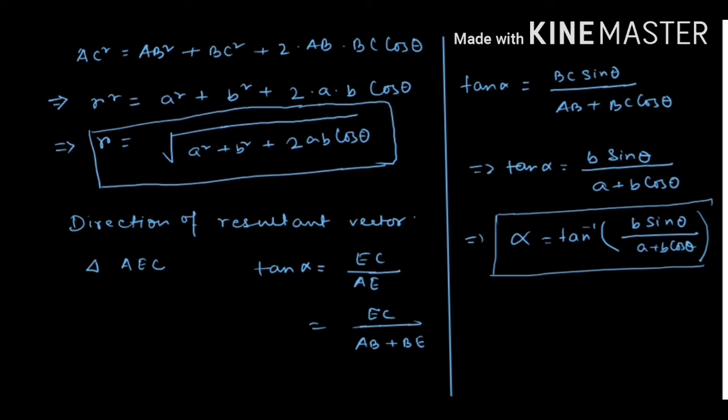Now, the special cases. So, what is the magnitude of the resultant vector?